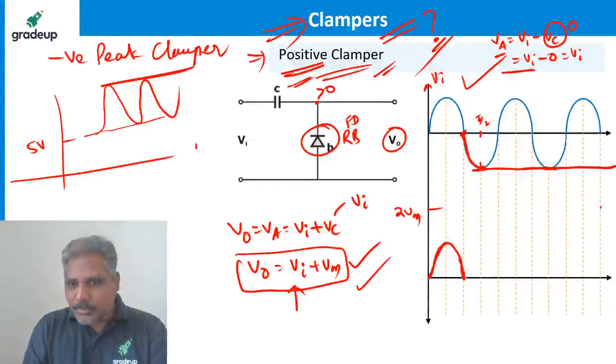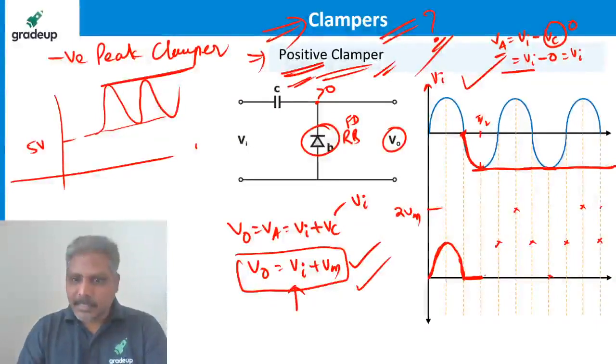So then the output is going to be 0 like this. Then it is 0, and from then onwards it is shifting. So here it becomes like this. When it is 0 here, it means Vm, then 2 Vm. Yes, all of you please correct the waveform. I just missed it earlier.